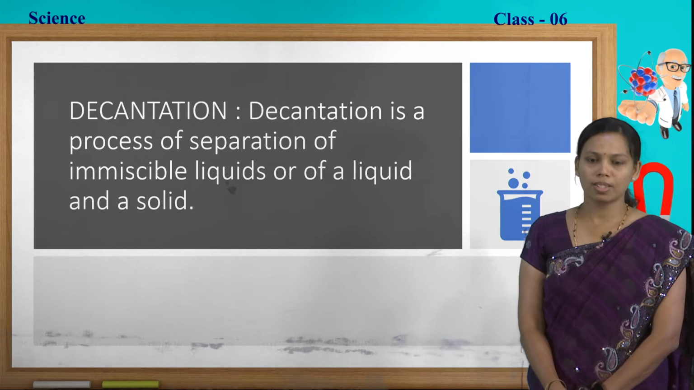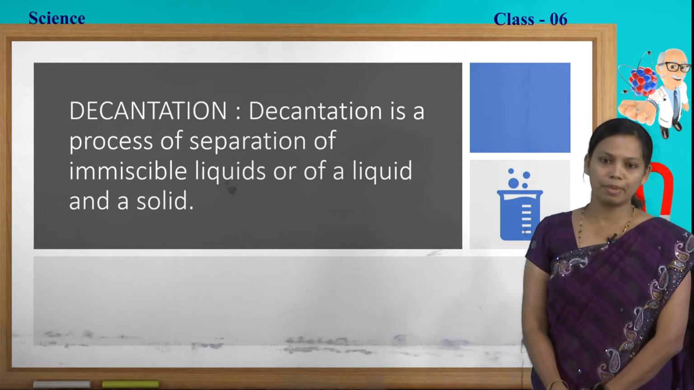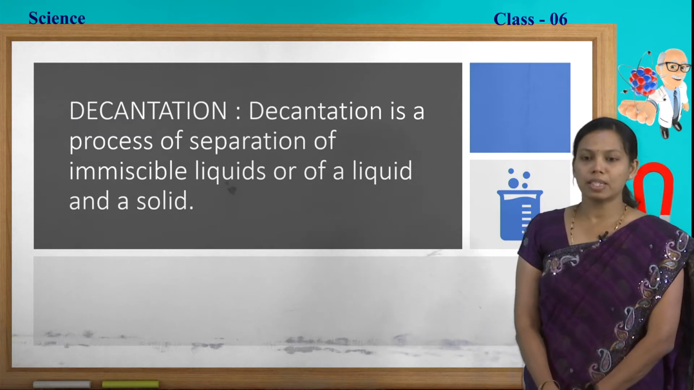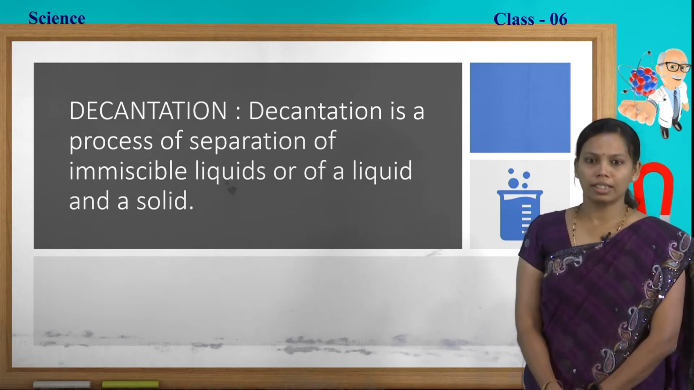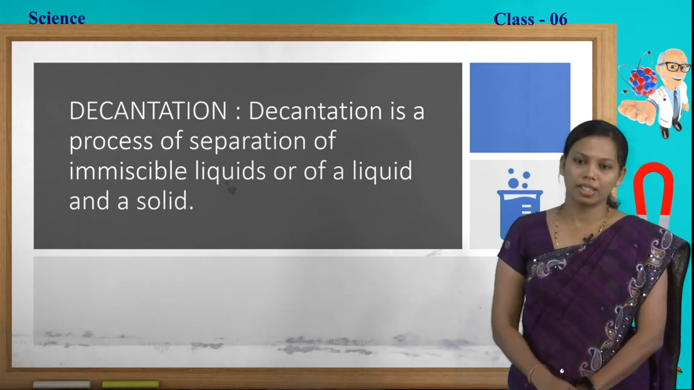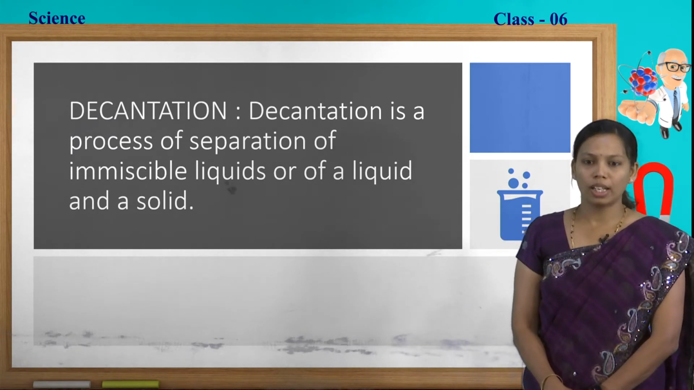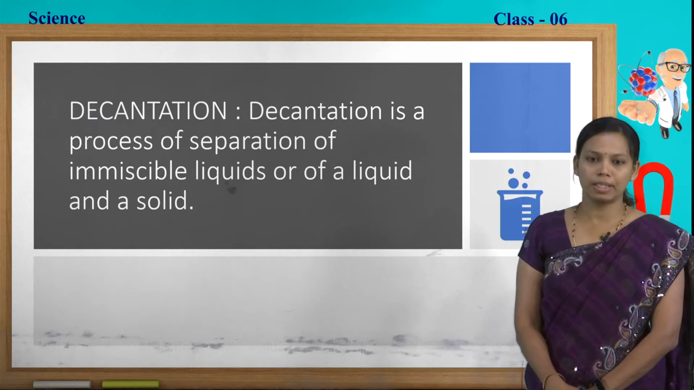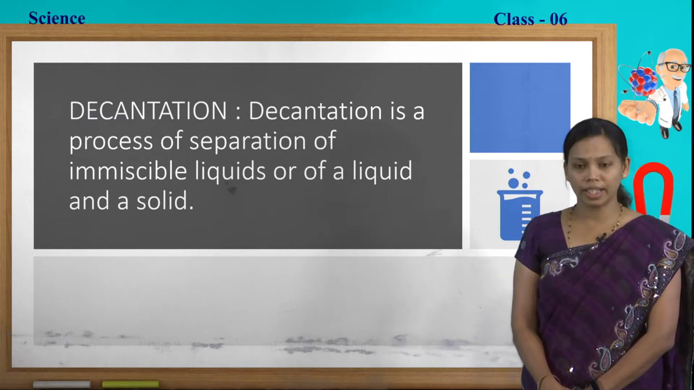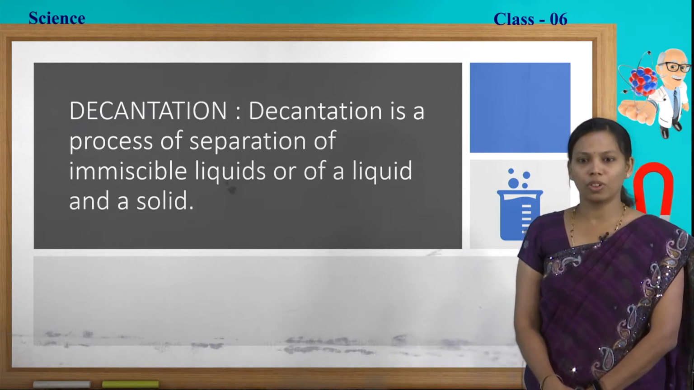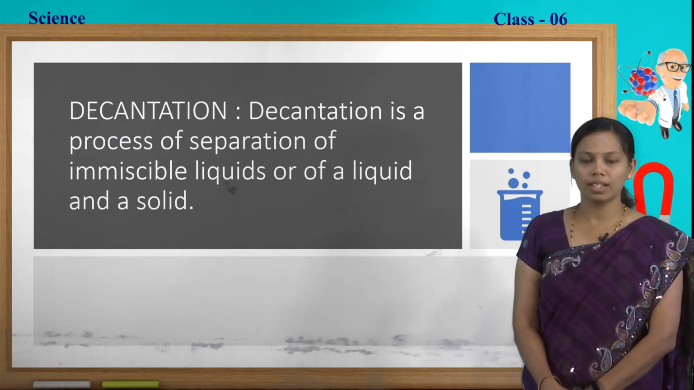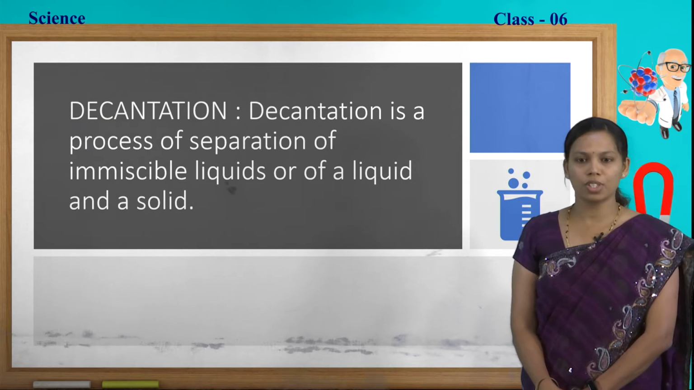Decantation is the process of separation of immiscible liquids or of a liquid and a solid. Immiscible liquids are nothing but the liquids which do not mix with each other properly. For example, oil and the water, they do not mix with each other. They are known as immiscible liquids. Or else we can use the decantation method also to separate a liquid and a solid. To understand this better, we will watch a video.